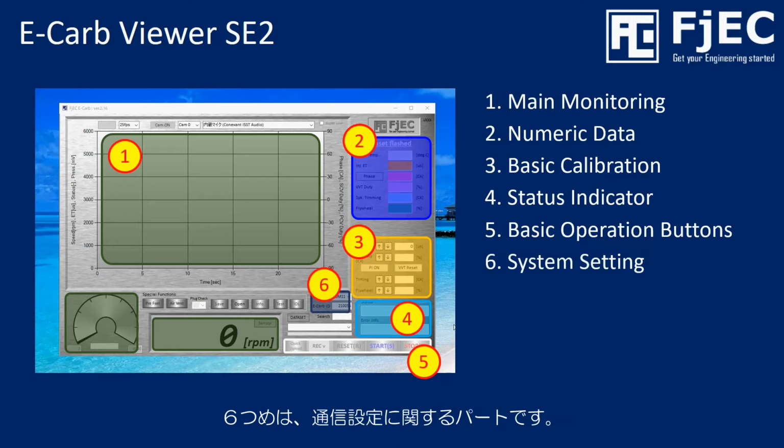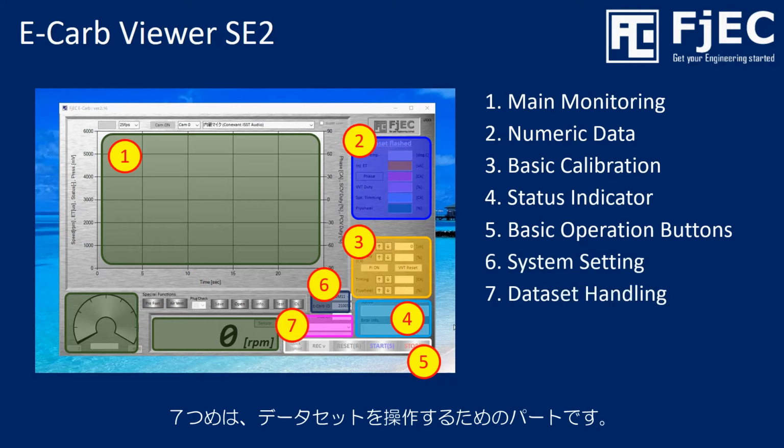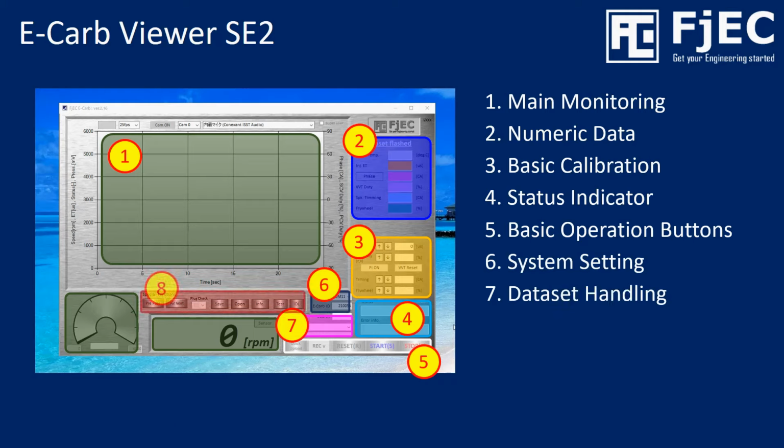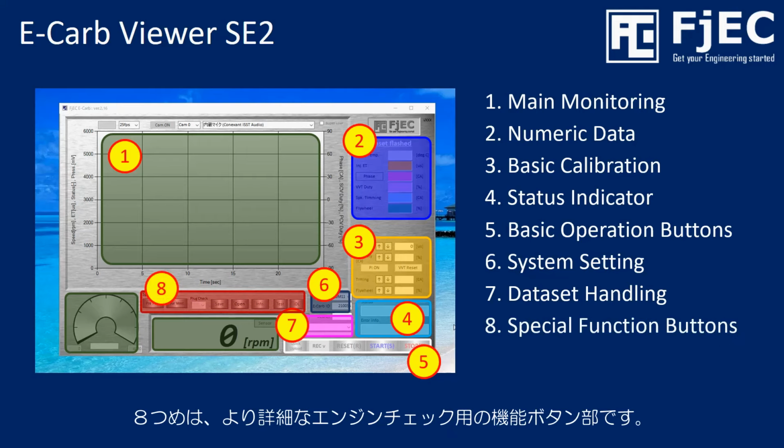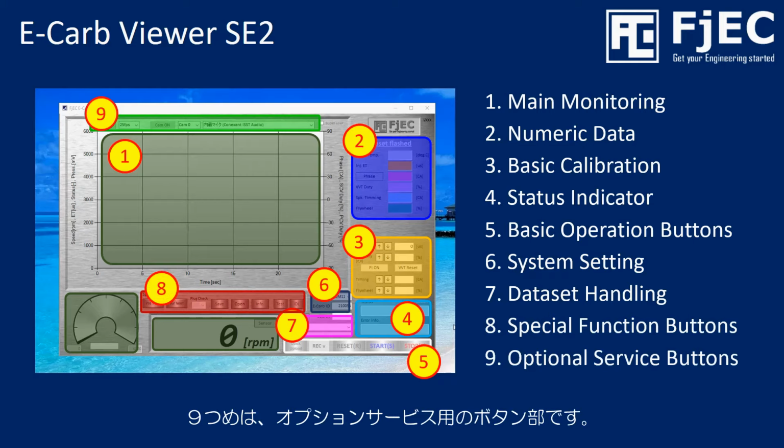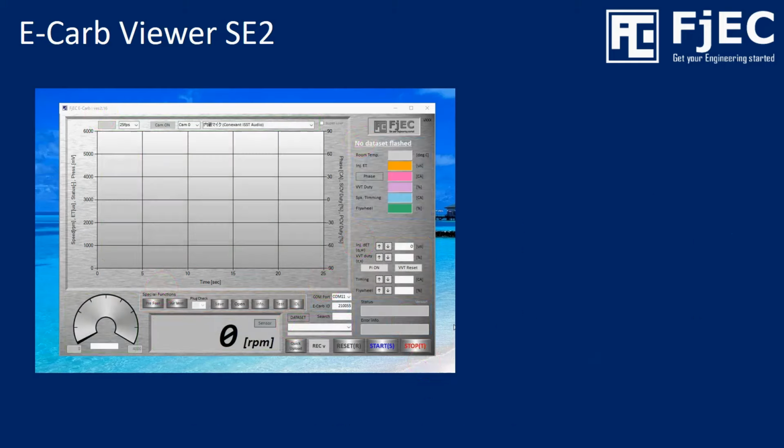Sixth is the system setting part to establish communication. Seventh is the dataset handling part to select and flash the appropriate dataset. Eighth is the special function part to make advanced engine checks. And ninth is the optional service part to access E-Carb optional service.